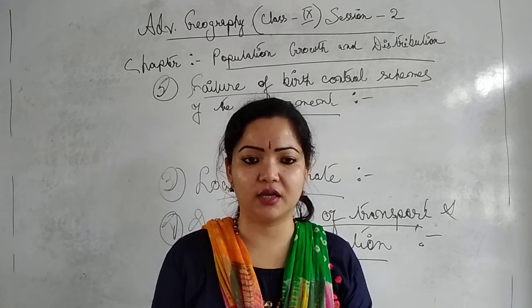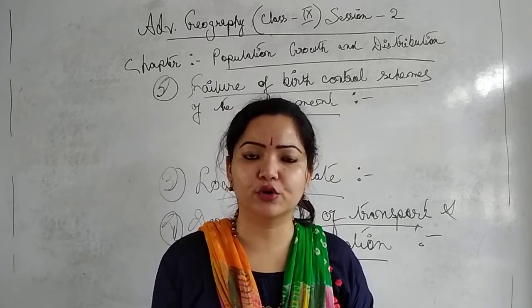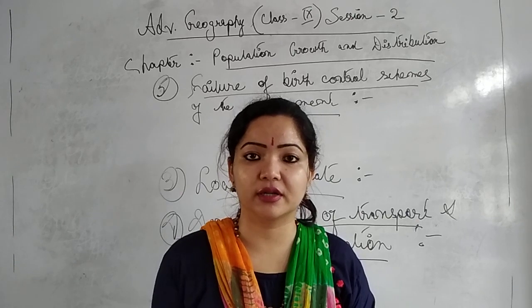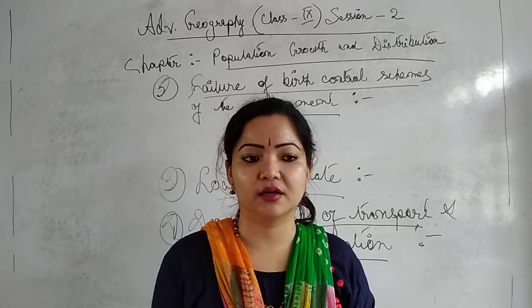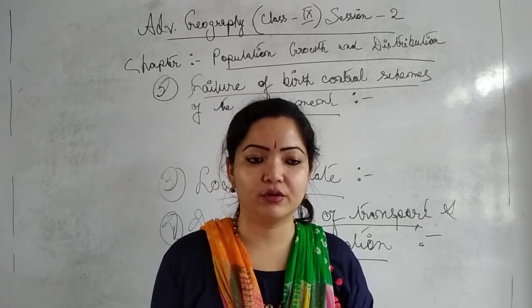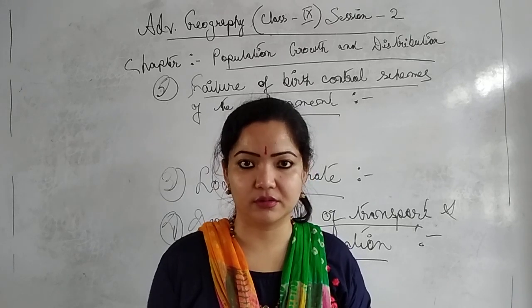Because you see, nowadays when the population grows, certainly our natural resources will be in a very scarce position.